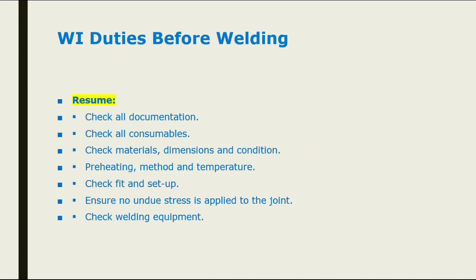So friends, now I am briefing all the welding inspector duties before welding, during welding, and after welding in a combined way.